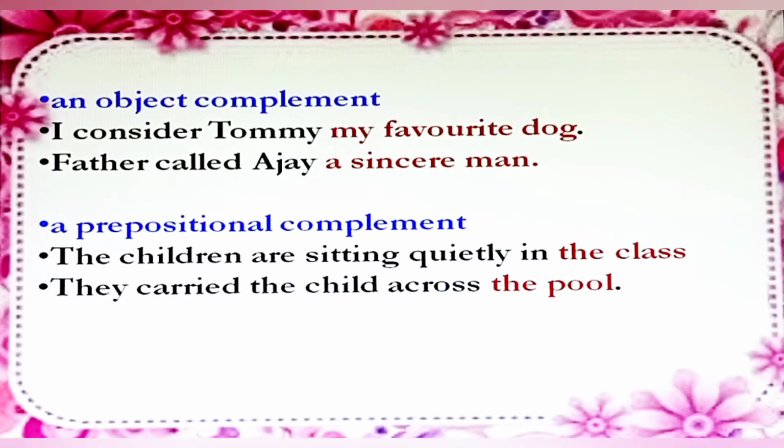In the following examples, the noun phrase functions as an object complement. Example, I consider Tommy my favorite dog. Here, Tommy is an object. My favorite dog is a noun phrase. Father called Ajay a sincere man. Here, Ajay is an object. A sincere man is a noun phrase.